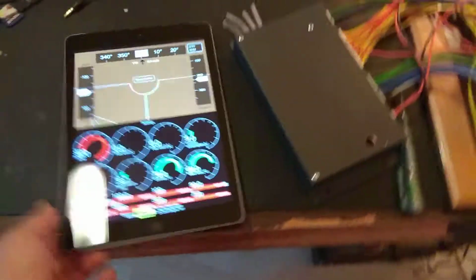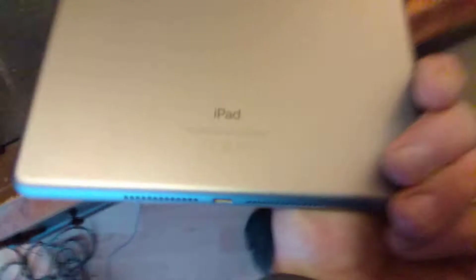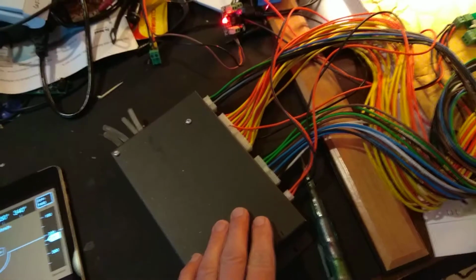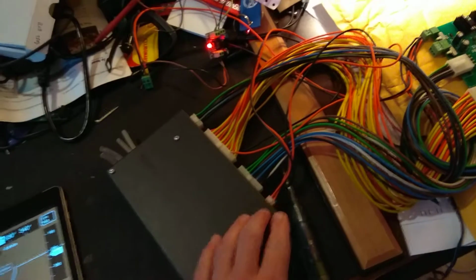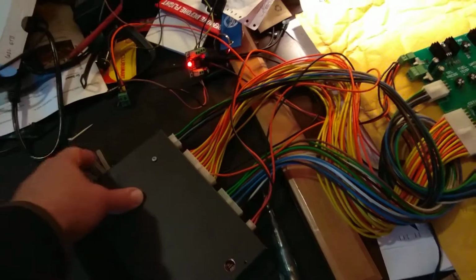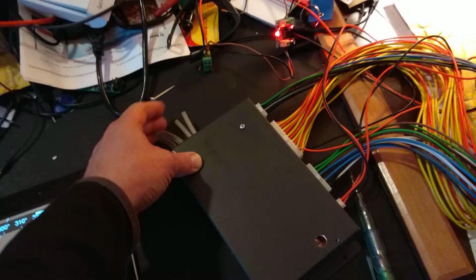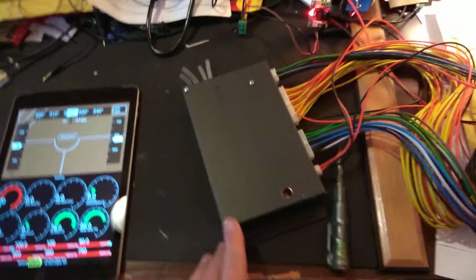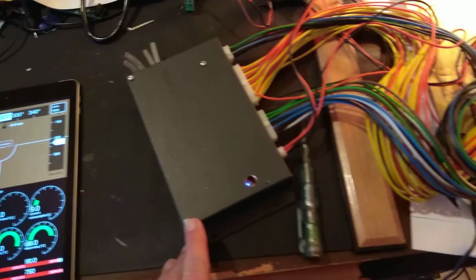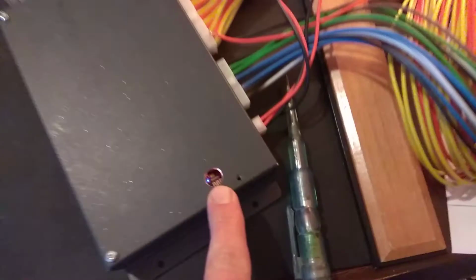This is an Android device, looks like it is. This is an Android device running our app. And this is the electronics which goes into the airplane with all the sensors and all the power supply and things like that, and with the manifold pressure and the air pressure and all the engine parameters, and that's the Wi-Fi